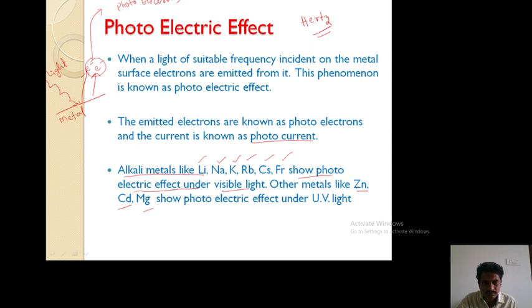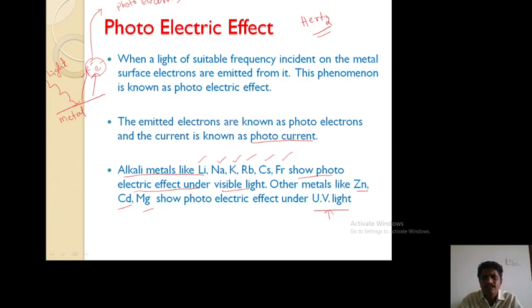Okay. So within these metals, electrons are somewhat tightly bound to the nucleus. It requires more energy to cause photoelectric emission. So under visible light only the alkali metals show photoelectric emission. Okay. So this is about the photoelectric effect. Now we will see the experimental study of photoelectric emission.